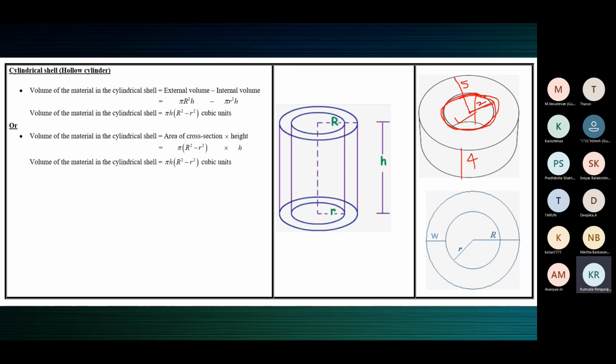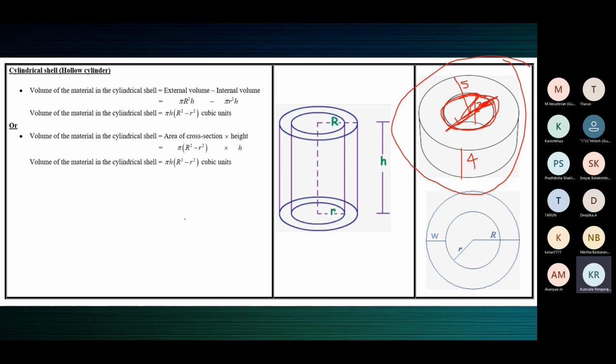So imagine you're removing a cylinder of this kind from the middle. That's when the cylindrical shell is formed. What you see here is a cylindrical shell. It's empty in the middle.